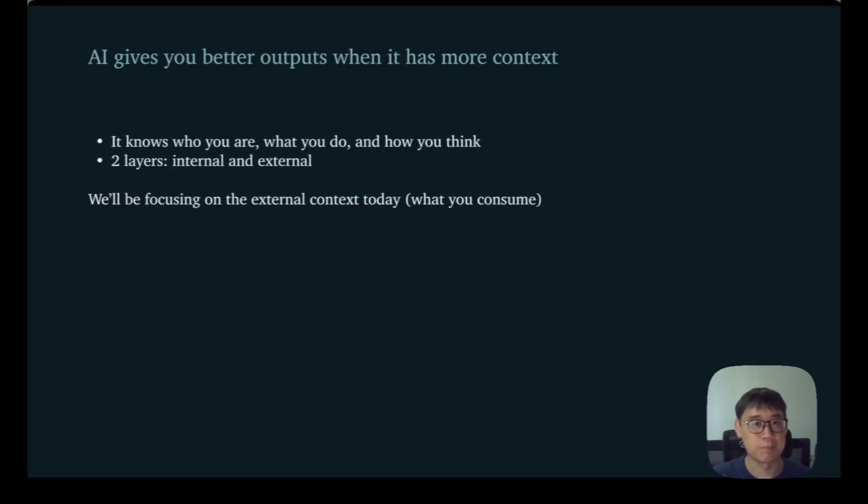If you want better outputs from AI, you need to give it better context. This is because AI has all the domain knowledge of the entire world, and when you give it a request without giving any context, it doesn't know which portion it should pull from. But once you have better context, it gives the AI a better indication of who you are, what you do, and how you think, and from there it's able to draw from these specific domains and give you the output that you want. So I see context as two different layers: internal, which is the one that you create, and external, the ones that you consume. Today we'll be focusing more on the external context.